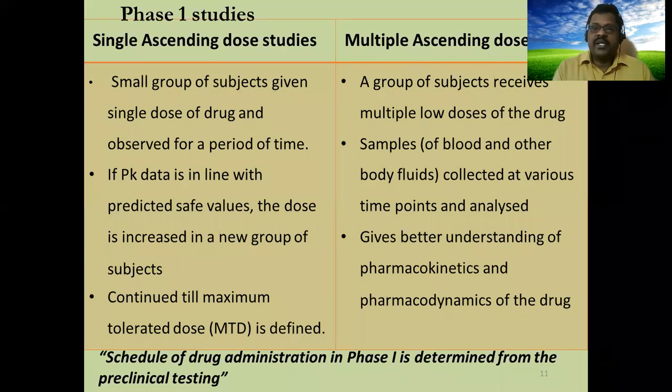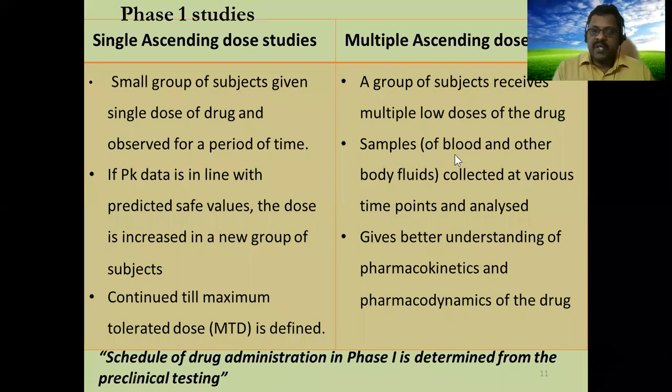That is called multiple ascending dose. A group of subjects receives multiple low doses of the drug. We give low, multiple doses, twice daily, thrice daily, like that, or different doses, 1 milligram, 2 milligram, like that, based on the therapeutic level of the drug.